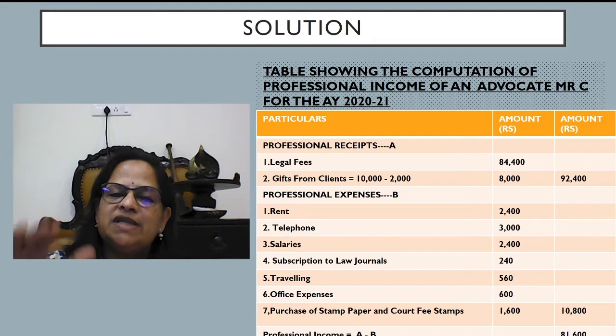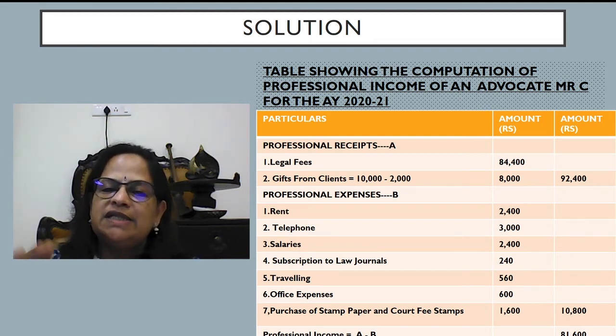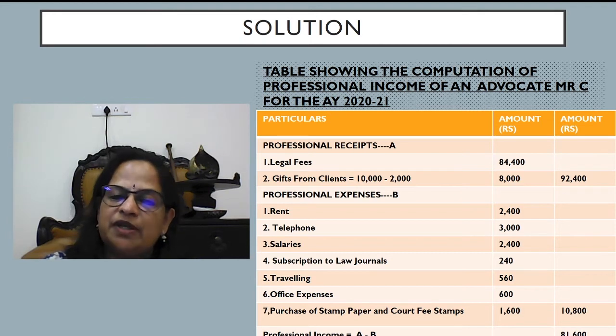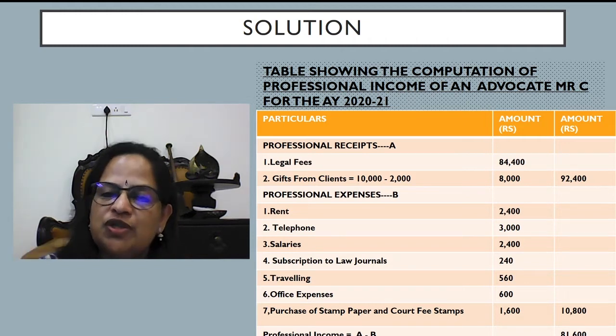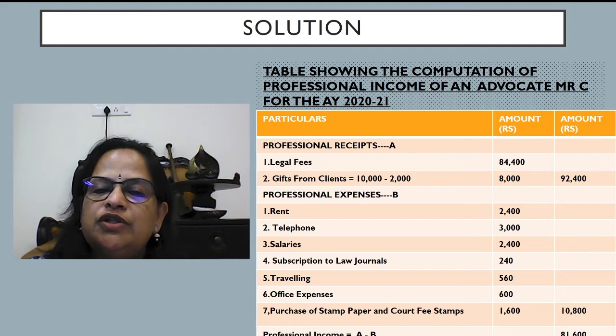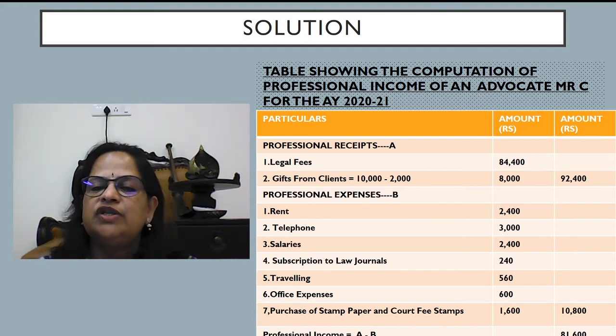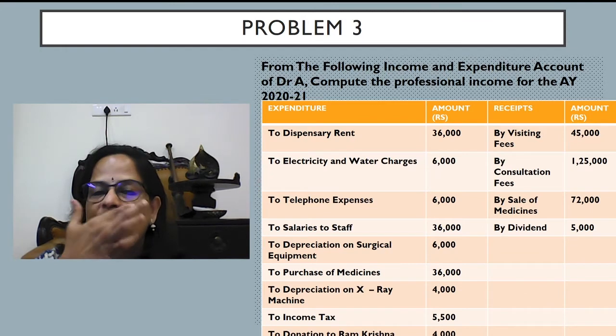Professional expenses. Rent is allowed, 2,400. Telephone 3,000. Salaries 2,400. Subscription to law journals 240. Traveling 560. Office expenses 600. Purchase of stamp paper and court fee stamps 1,600. So total is 10,800. So his professional income will be 92,400 minus 10,800, so 81,600. Now we are going to problem 3.